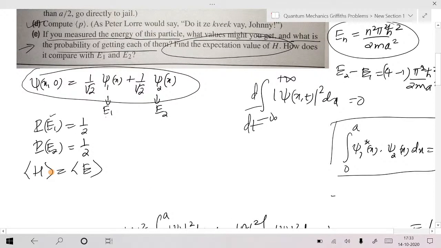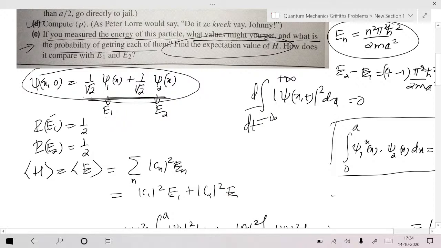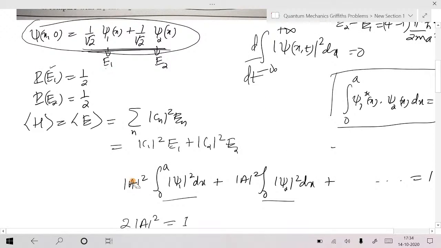Now, again, your expectation H, or we call it average energy, loosely speaking, that's nothing but mod of Cn square into En. Am I right? I hope you know this formula. Average energy or expectation value in case of linear combination state. I call this a linear combination state, or superposition state. Now that's equal to mod C1 square into E1 plus mod C2 square into E2, isn't it? That is nothing but (E1 plus E2) by 2.